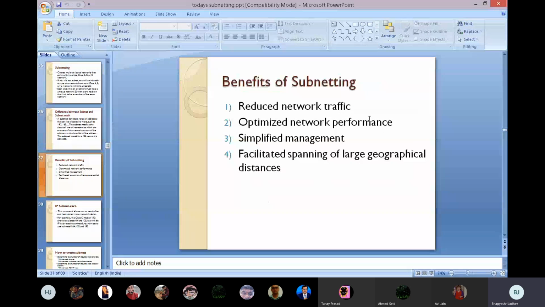See, benefits of subnet. What is subnet doing? Due to subnet, if we are dividing our big network into small networks, then we can reduce network traffic, optimize network performance, and simplify management. If our network is small or grouped in small parts, then we can easily manage that network. It also facilitates spanning of large geographical distance.